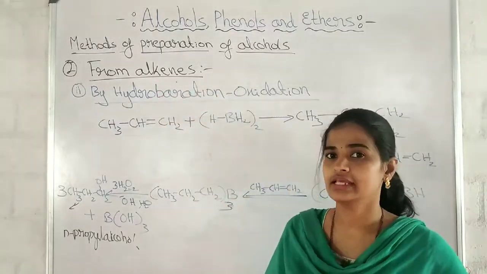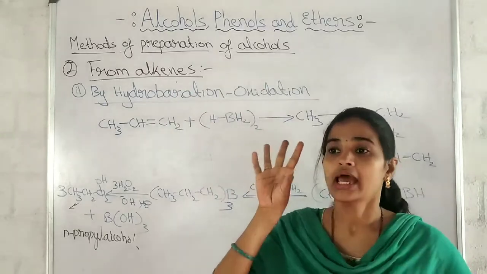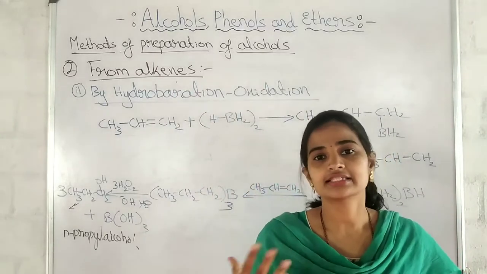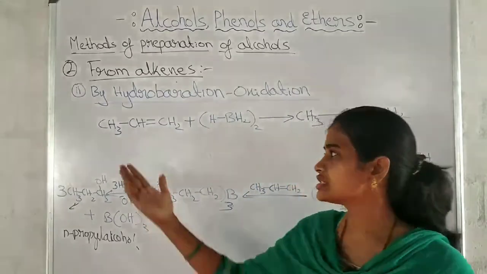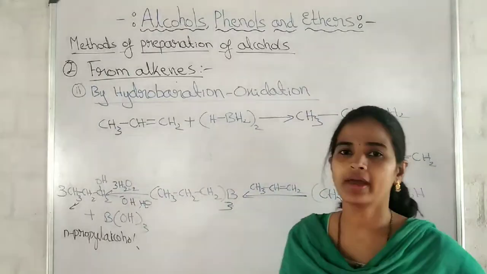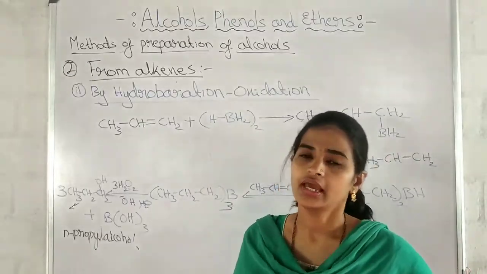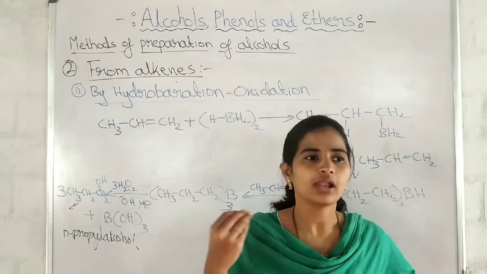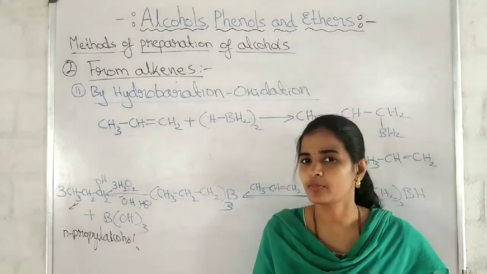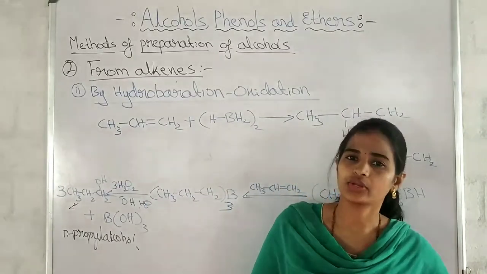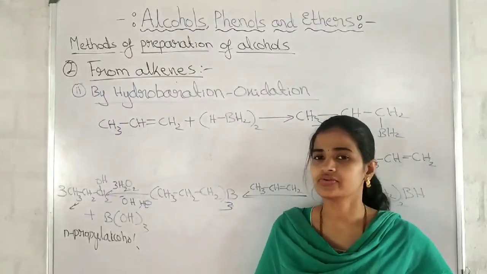This is the method of preparation of alcohol using alkenes. Using alkenes, alcohols can be prepared either by acid-catalyzed hydration of alkene or by hydroboration followed by oxidation. In the next class we will study how alcohols are prepared by the reduction of carbonyl compounds. Practice the reactions and keep studying.